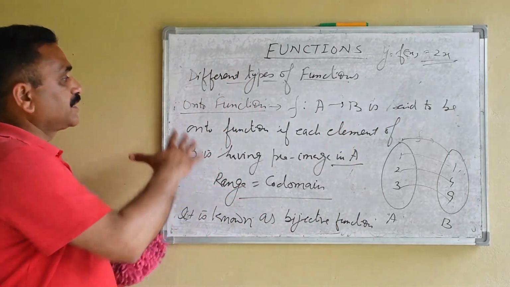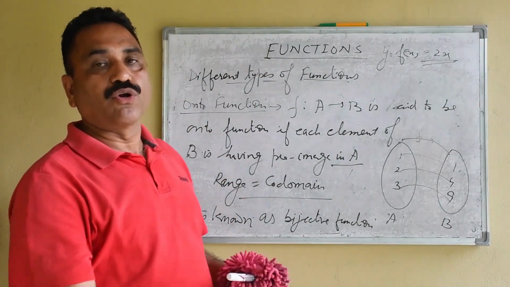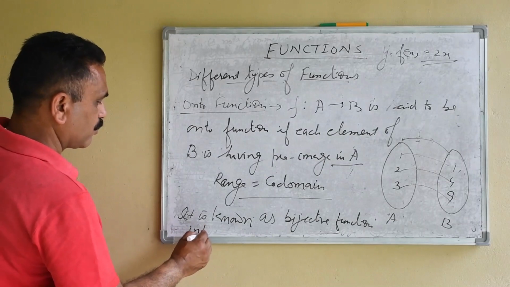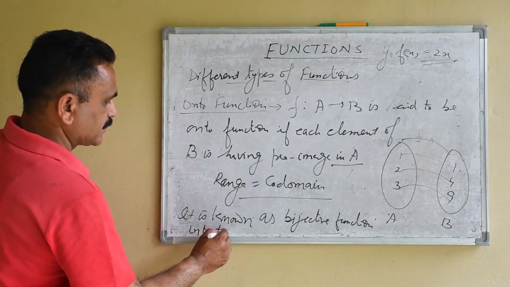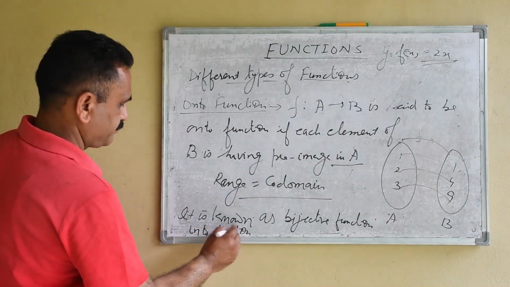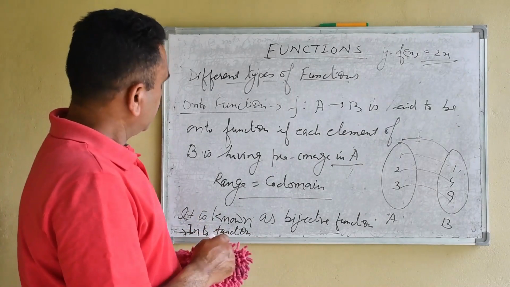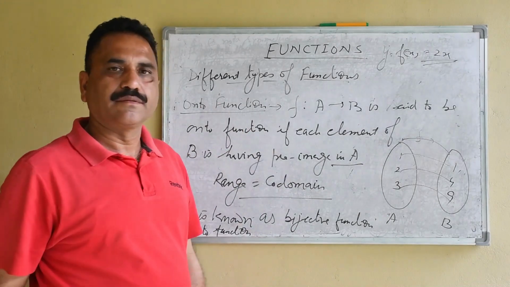And if a function is not onto, then it is known as an into function. Otherwise, it will be onto.